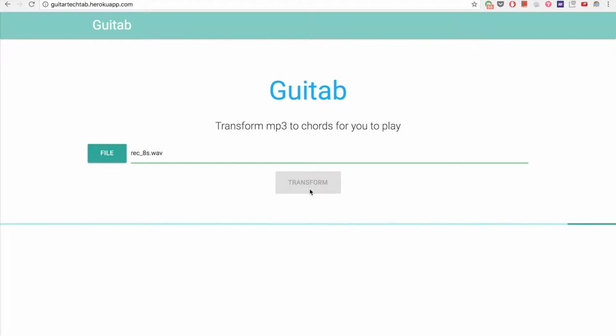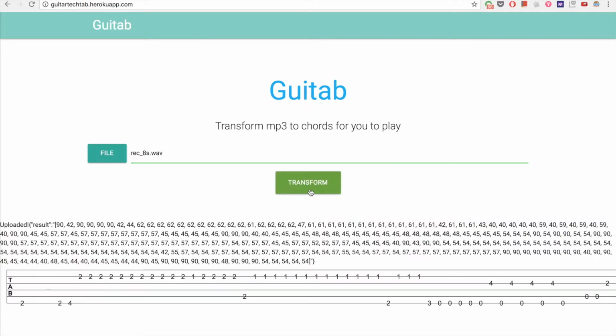So what's happening right now is that this audio file is being sent to our node server, which then applies a fast Fourier transformation on it to generate a range of frequencies. Then it sends these frequencies to our machine learning model, which associates these frequencies with MIDI numbers, which are just a unique way to represent notes that you can play on a guitar. Given these MIDI numbers, it then sends them back to our node server, which interprets them and presents a graphical interface back to the user of tab notation. Again, tab notation is just a very easy way for a beginner to play notes on a guitar.